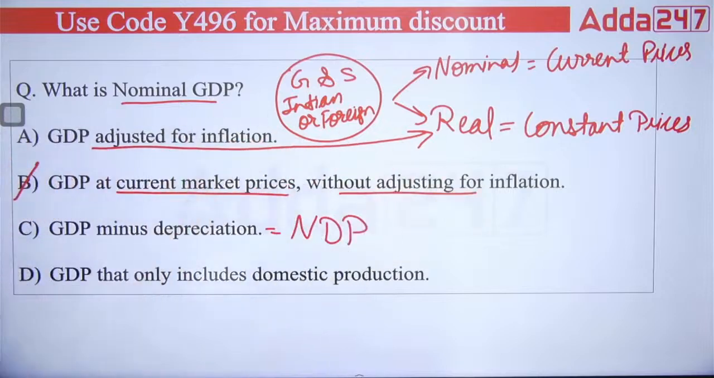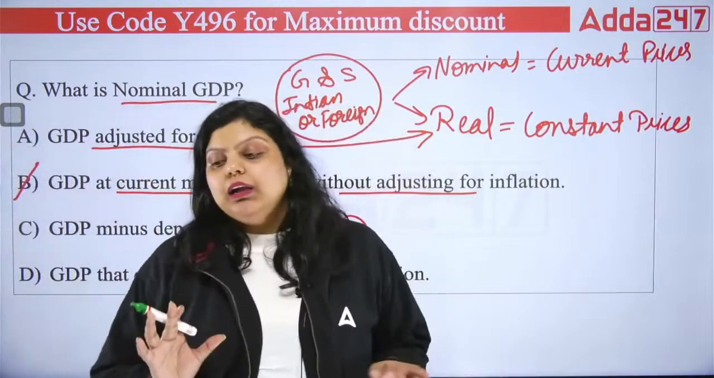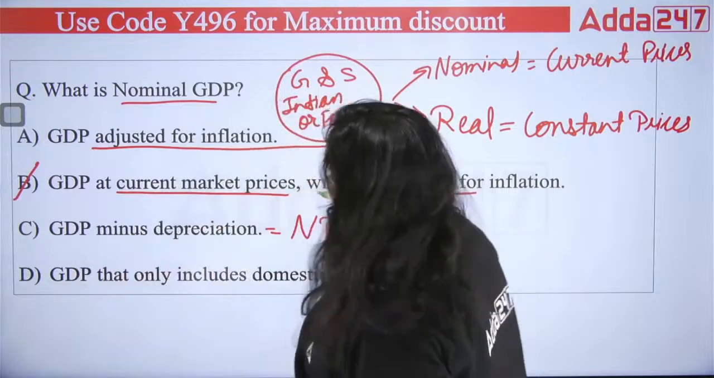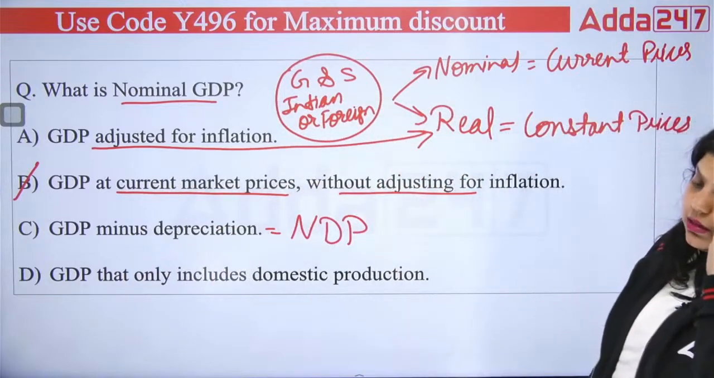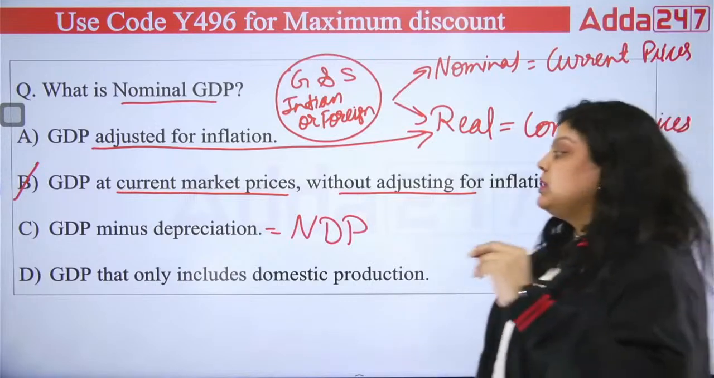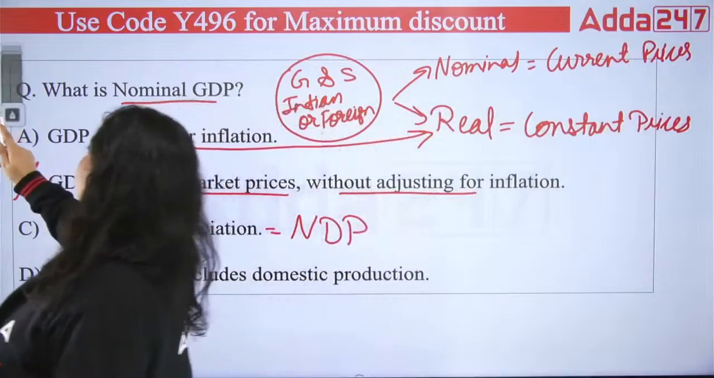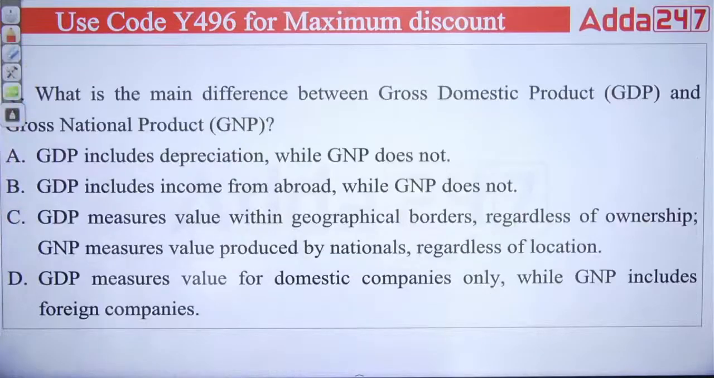So whatever production has been done in this financial year, only that value you are calculating there. And this is known as what? This is known as the nominal GDP. So what is nominal GDP? Simply GDP at market price without adjusting for inflation. So the right answer will be B. Okay, next question. What is the main difference between GDP and GNP? So you have to find out the main difference between GDP and GNP.